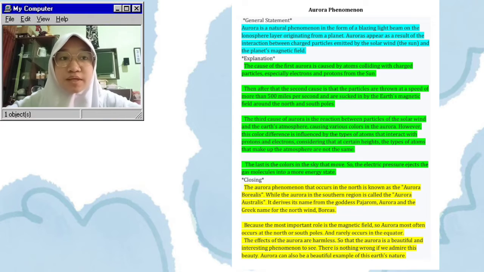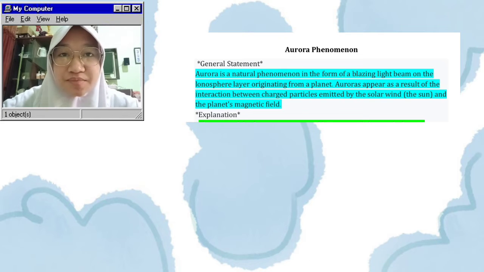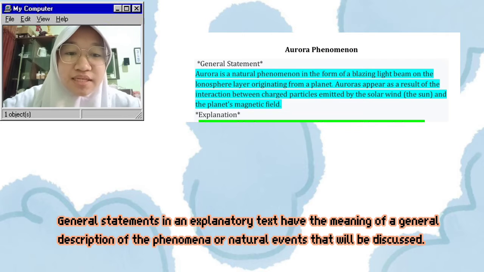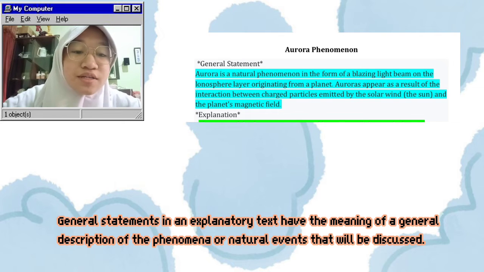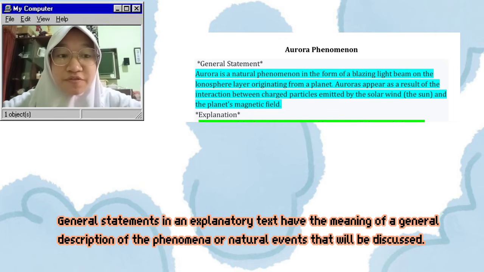Next, I will explain about the general structure and which ones are included in its parts. The first is a general statement. A general statement in an explanatory text is a general description of the phenomena or natural events that will be discussed, and the first paragraph is part of the general statement.